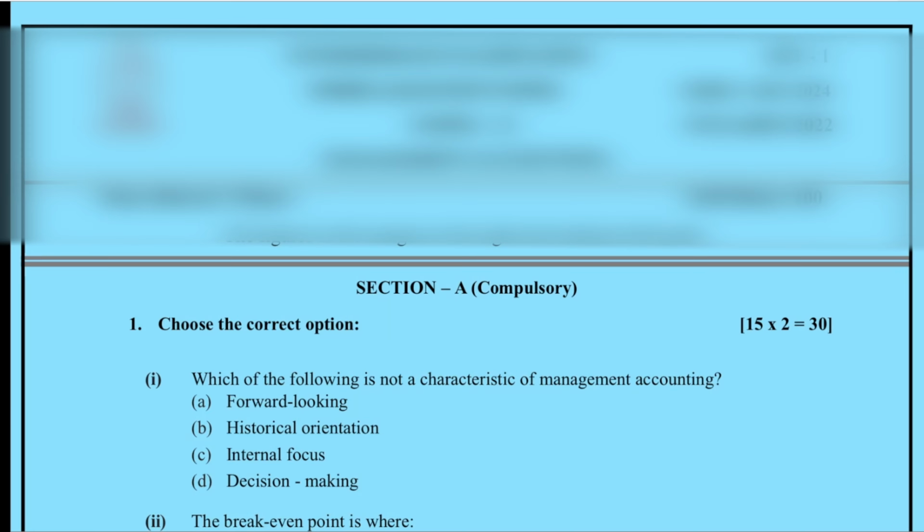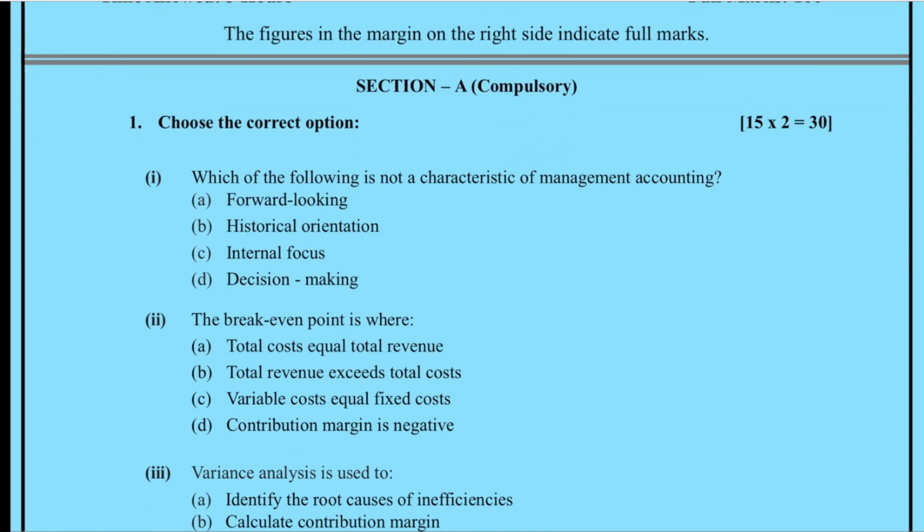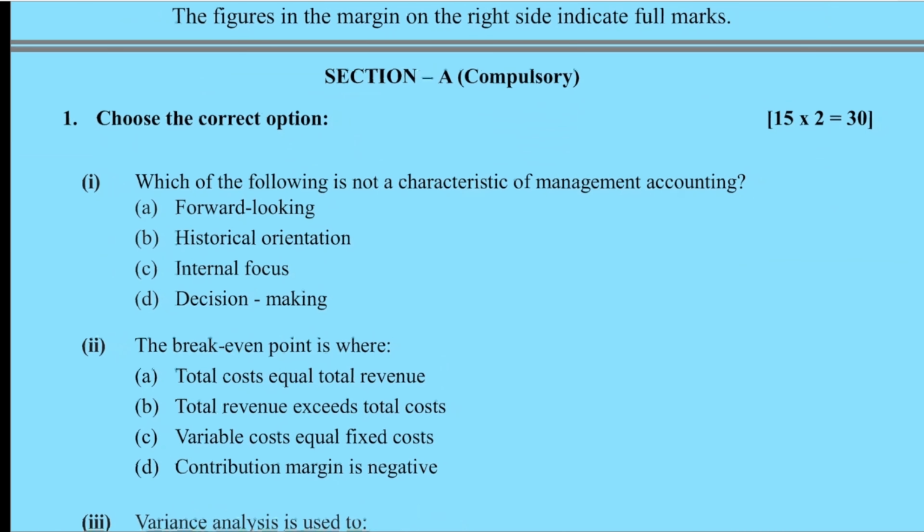So MCQ is a section where you have to focus on timing. You have 15 marks, 15 questions, 30 marks, and the time budgeted for this should be less than 30 minutes. And out of 15, at least you should aim to score more than 10. That means 20 marks you can get easily. Remaining 20-30 marks you can score with a combination of theory and problems.